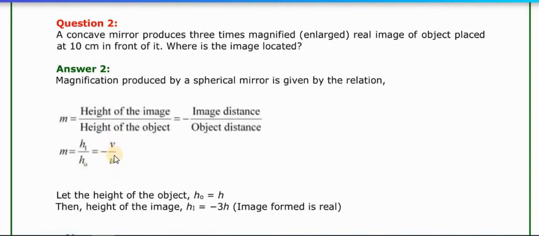Let the height of the object Ho be H. The height of the image Hi is equal to minus 3H.